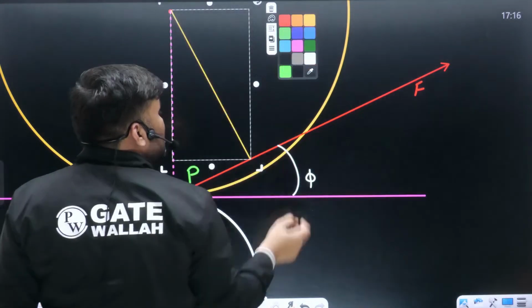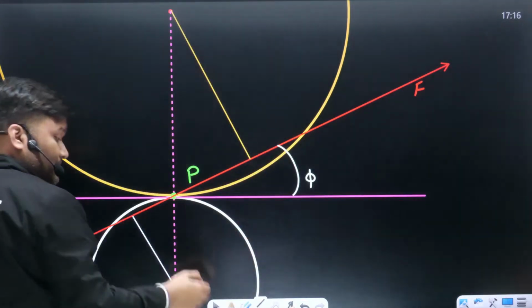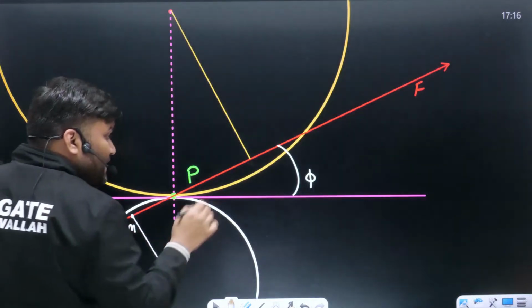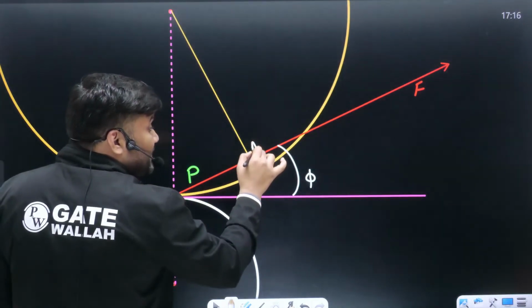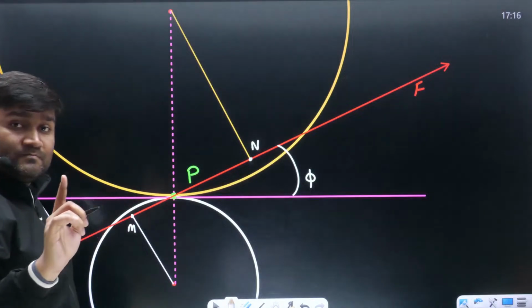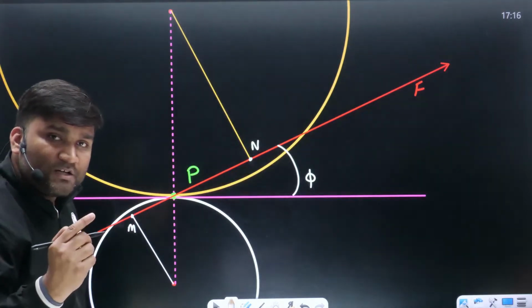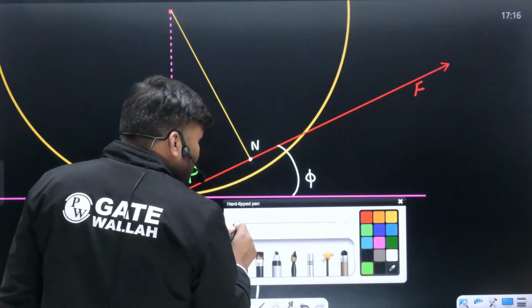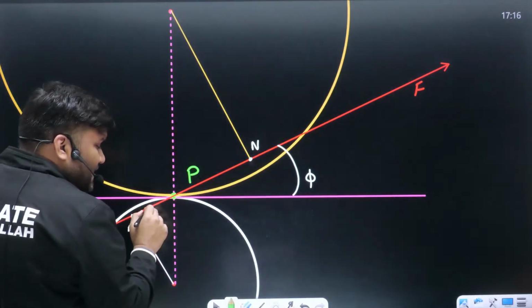This is going to be the radius of the base circle of the gear. And these are the points. This is point M, and this is point N. Interference point. Remember? Interference point, critical point. Contact point. We used to find the contact point somewhere starting here.